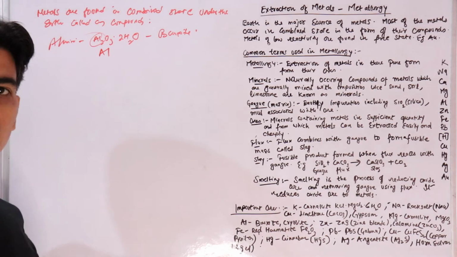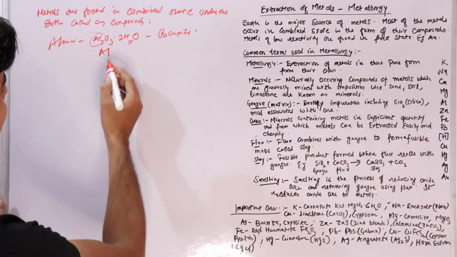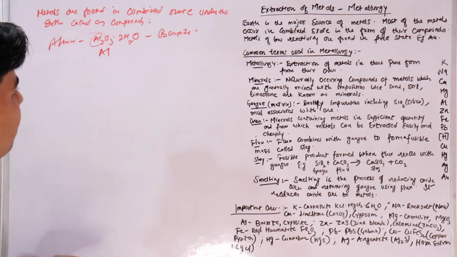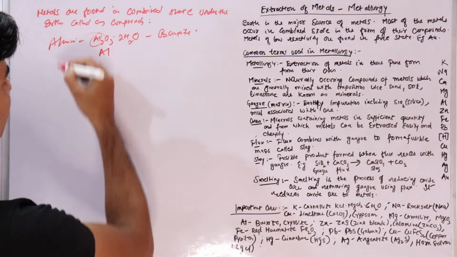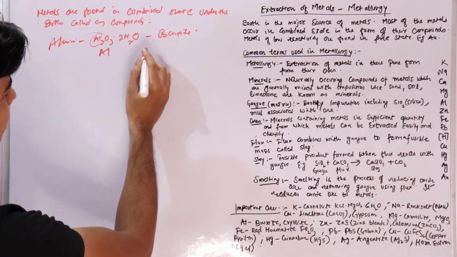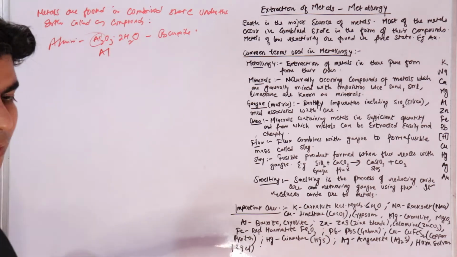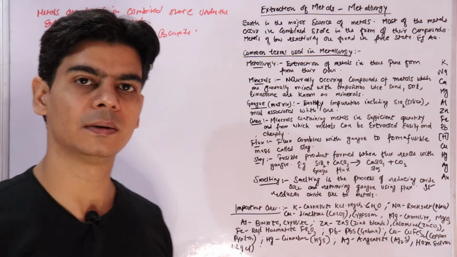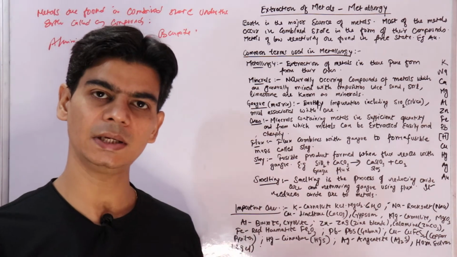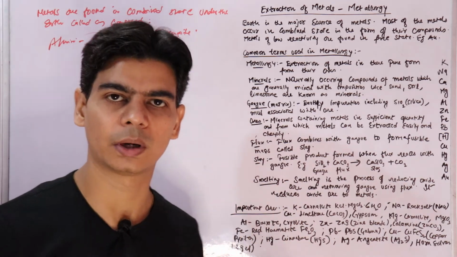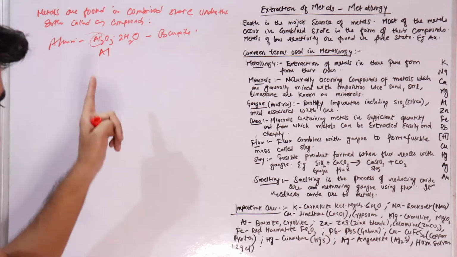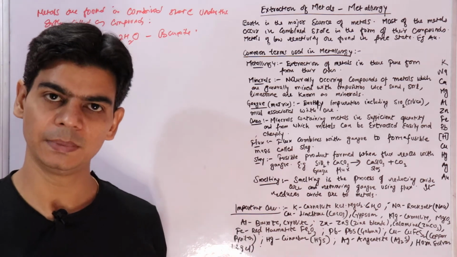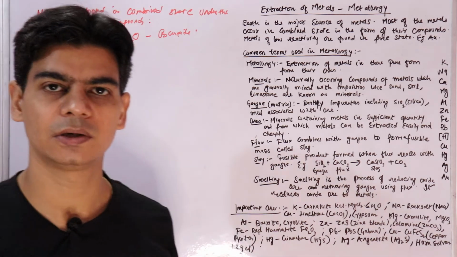So the process wherein we extract aluminium from this ore, this ore, which we can also call a mineral, is known as metallurgy. Since we are extracting metal from bauxite, we call it an ore. An ore is a mineral from which metal can be extracted cheaply and easily, and it contains metal in sufficient quantity. So bauxite is an ore of aluminium, from which aluminium can be extracted easily and cheaply, and it contains aluminium in sufficient quantity.